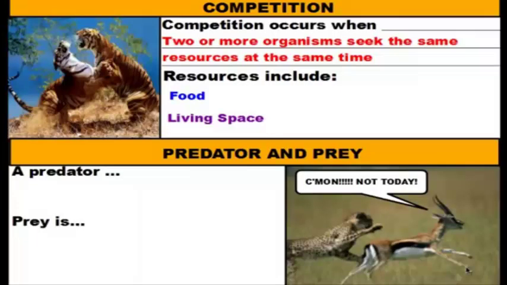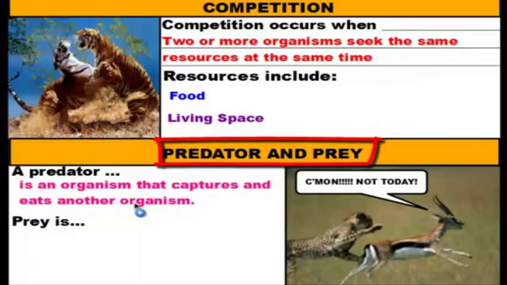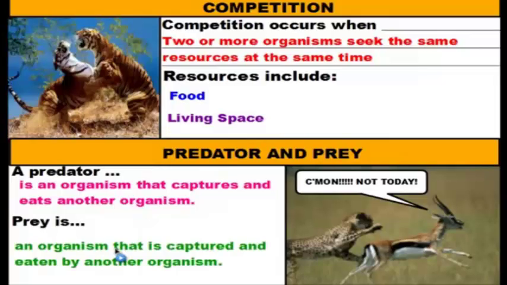The last interaction or relationship that we're going to talk about is the predator and prey relationship. This one's pretty cut and dry. The predator is an organism that captures and eats another organism, and the prey is the organism on the other side of that coin. Prey is an organism that is captured and eaten by another organism.